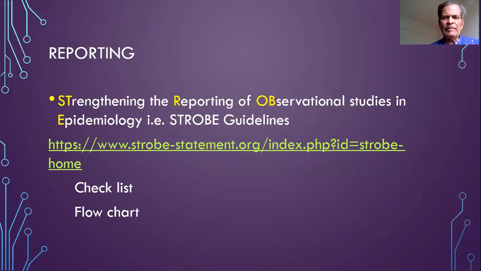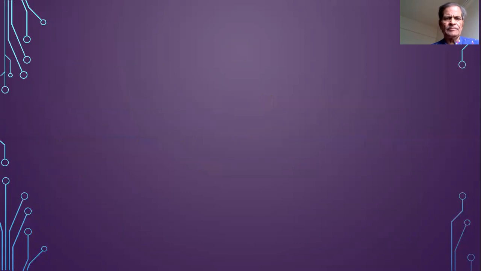Otherwise, our reporting may be deficient. The checklist ensures comprehensive reporting so that nothing is left out. Prototype flowcharts are also given, which we can adopt and use in our reporting. So the checklist and flowcharts are there in the STROBE guidelines for reporting observational studies.